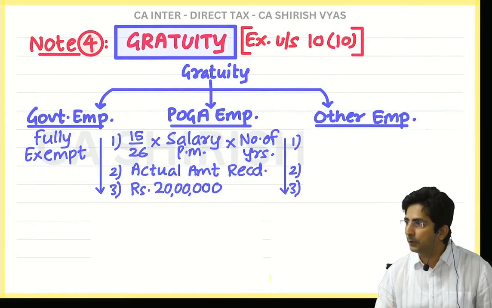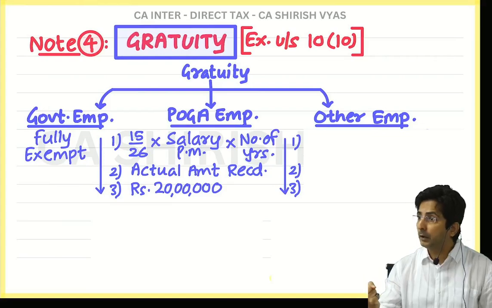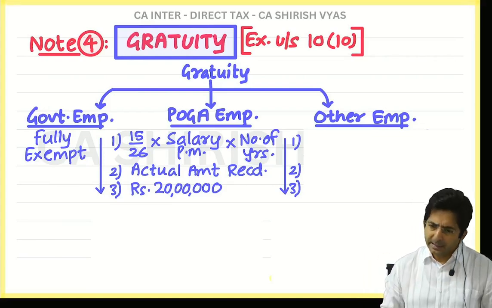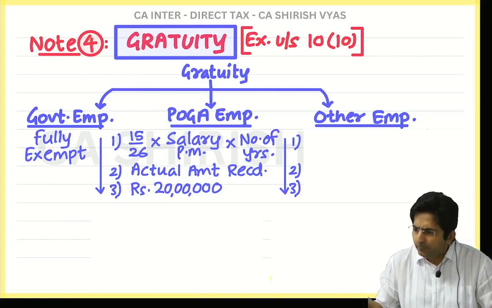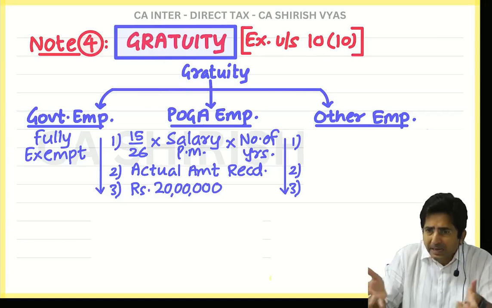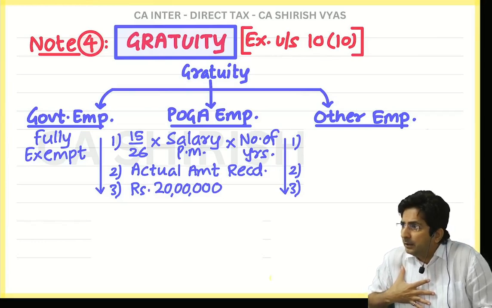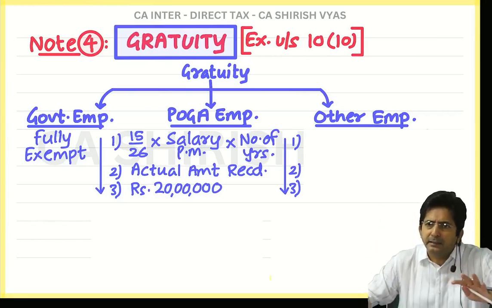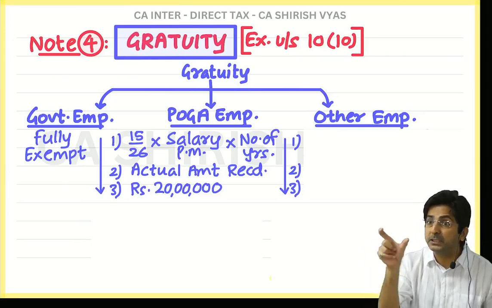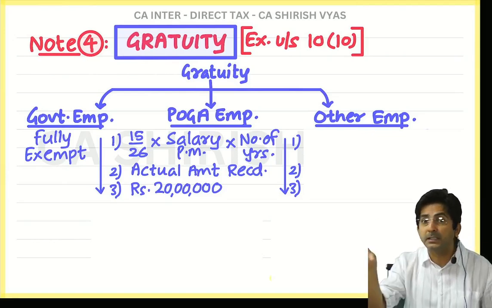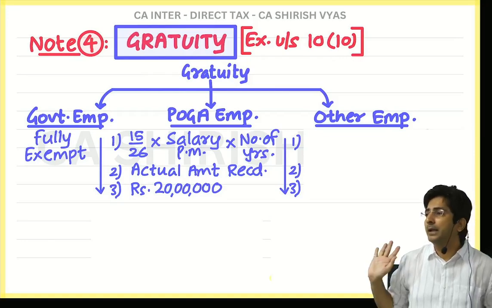Logic of 20 lakhs is what you know, that sometimes as per Payment of Gratuity Act, in your right, a huge amount comes. And the income tax department feels, see, whatever is your right, and if you receive that much, we will exempt also. But at the same time, it should not be more than 20 lakhs, because we also have budget. If we exempt everything, then how will we get the tax to run the country? That is why every time they say budget. Finance Ministry is announcing the budget. So here, what is their budget? Maximum 20 lakhs we can exempt.